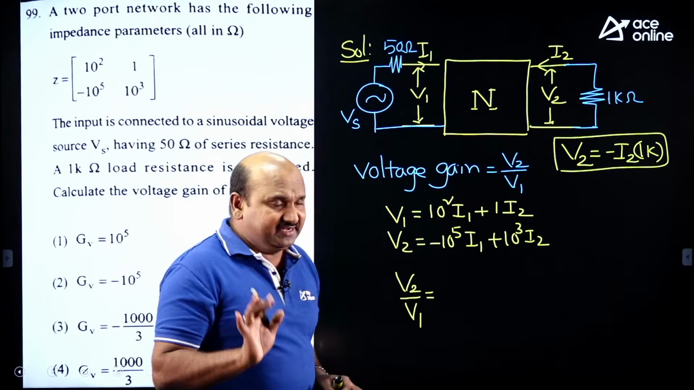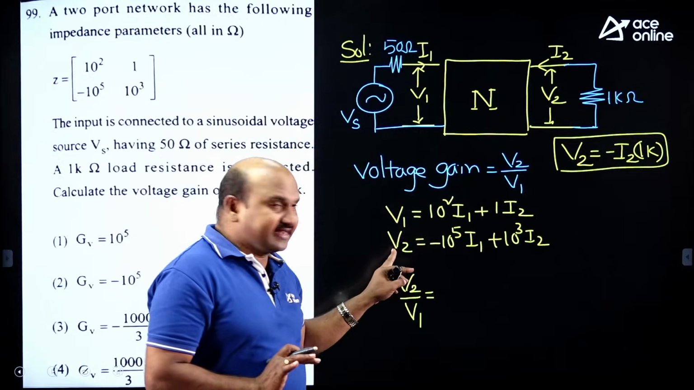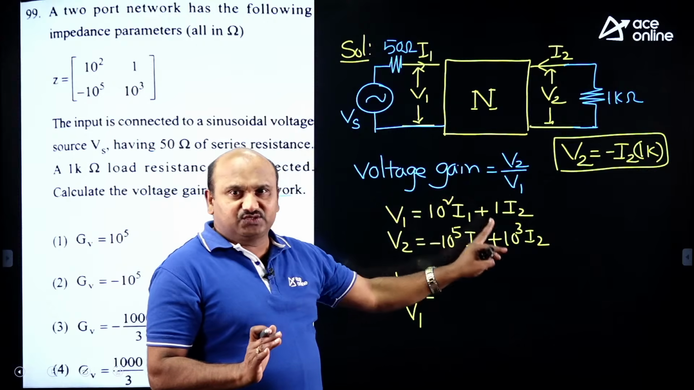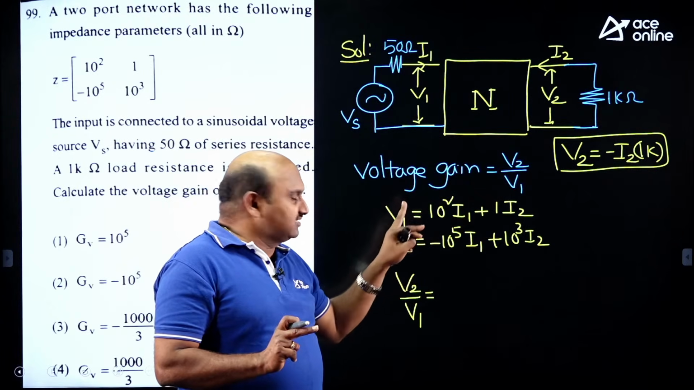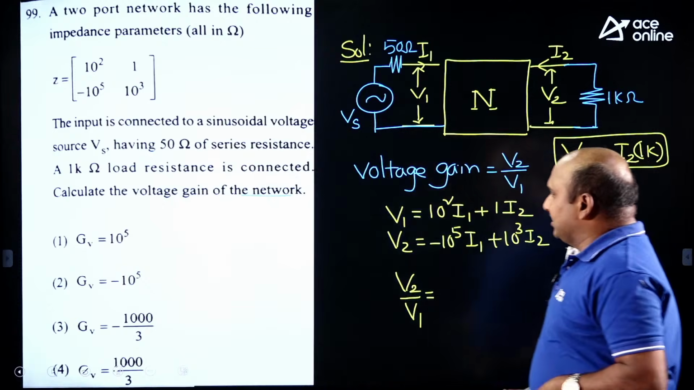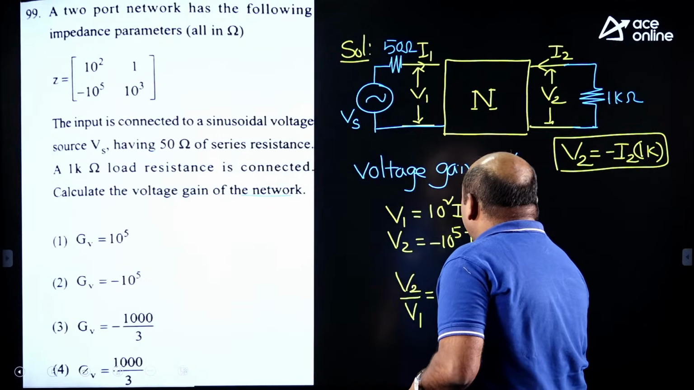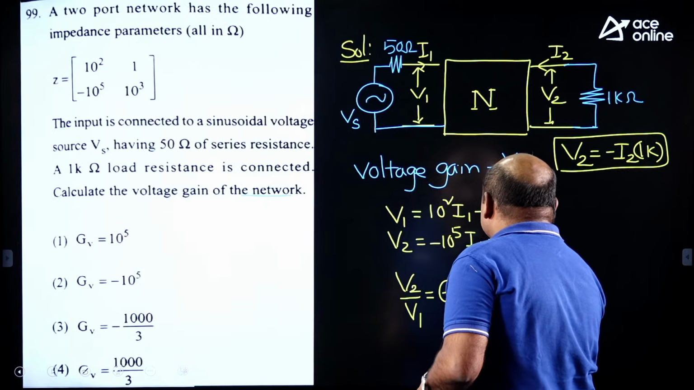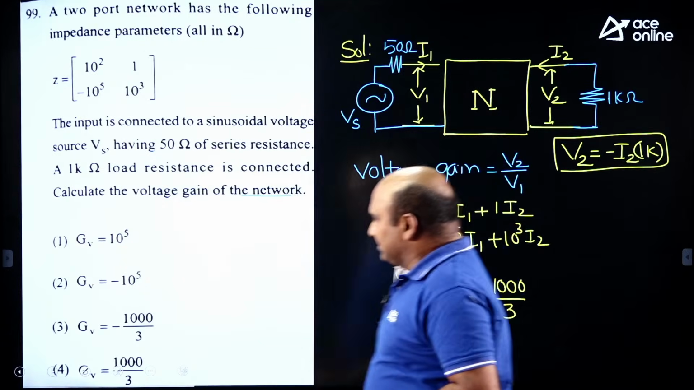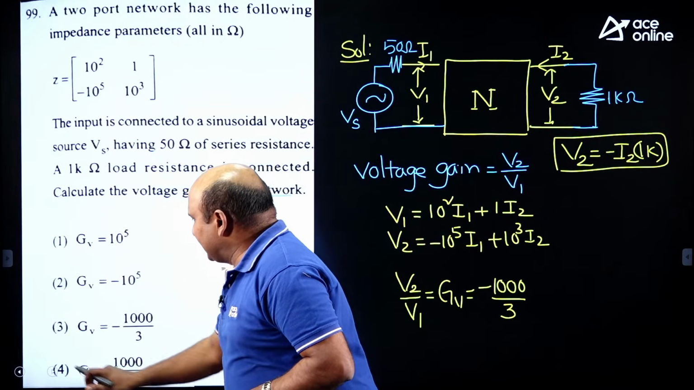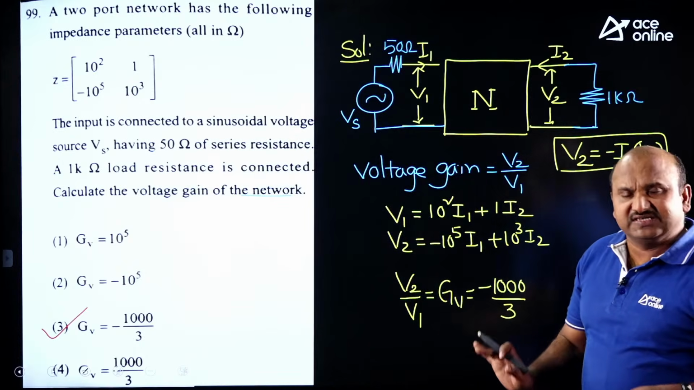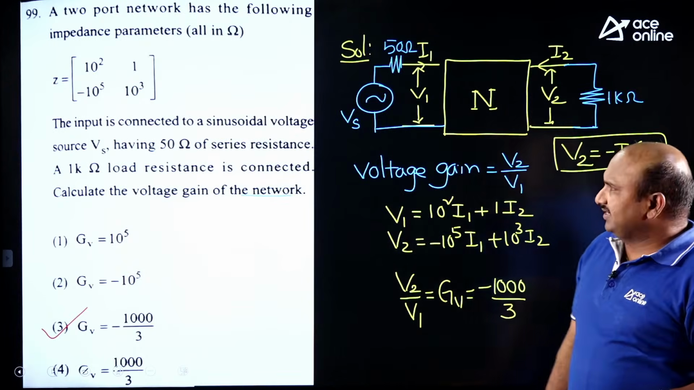Are you getting my point? First take the V2 value in the second expression. This gives the relation between I1 and I2. Take that in the first and second expressions, get the ratio between V2 and V1, which is the gain value. He was given that, minus 1000 by 3 you will get. This is the answer for this one. Is it right? It's very simple, but it is time taking, no doubt in that.